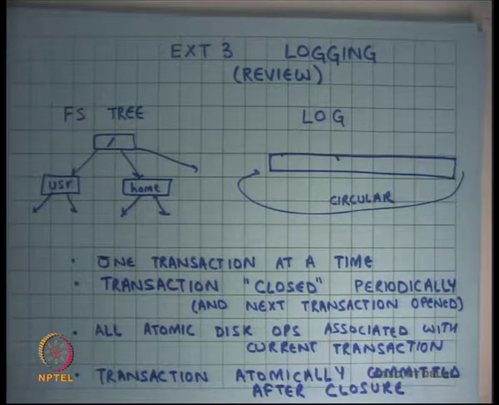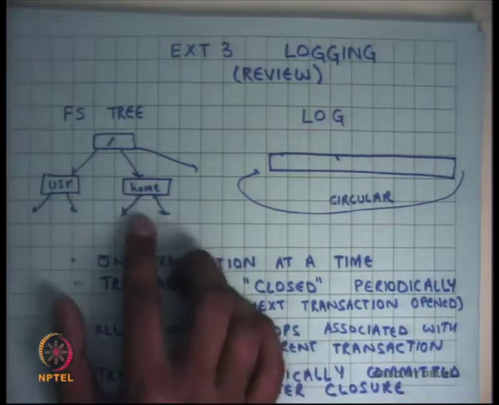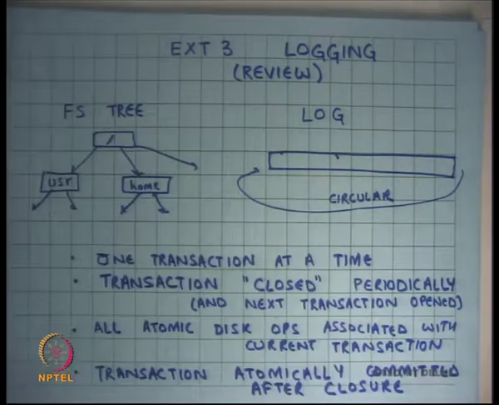So logging was the other way, where the file system consisted of a tree, which is your regular file system tree, and a circular log. You will have one transaction at a time. I'm talking about the ext3 file system. You'll have one transaction open at a time, which you will close periodically. So let's say you close a transaction every 5 seconds, and all the atomic disk operations that are started at any time will be tagged with the current open transaction. The atomic operation will either belong completely to one transaction or not belong to the transaction at all. It's not possible for an atomic operation to be half in one transaction and half in another.